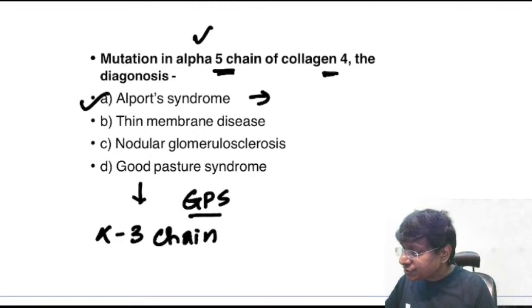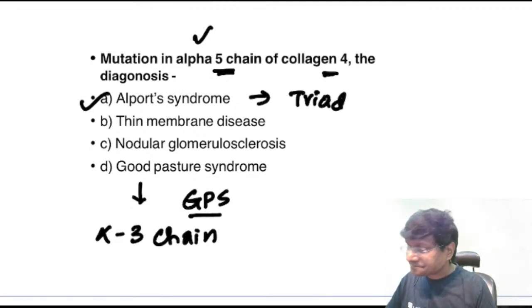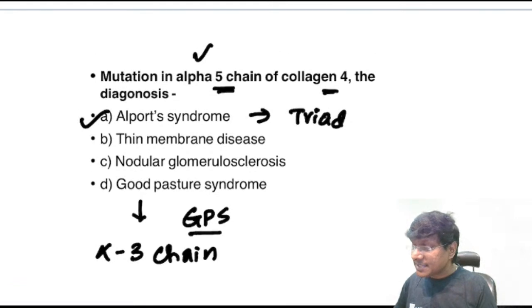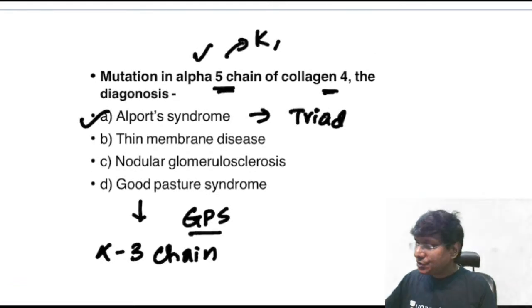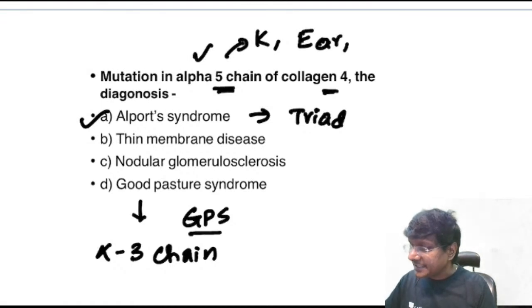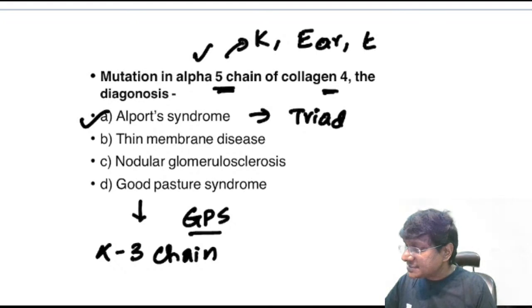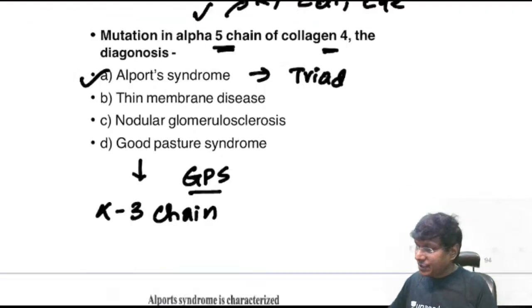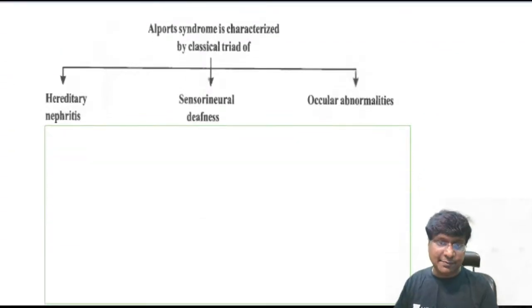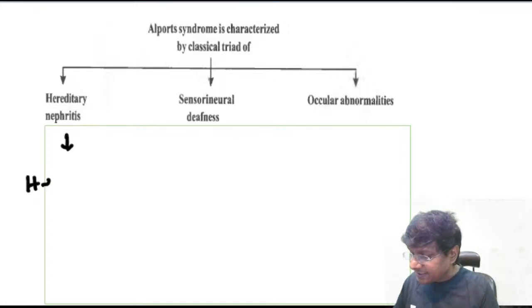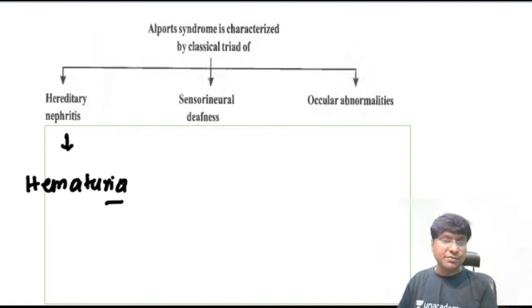In Alport's, you have a triad of manifestations, because this alpha 5 chain of type 4 collagen is present in the kidney, in the ear, within the cochlea, and also in the eye. One is hereditary nephritis, and the earliest presentation will be hematuria.